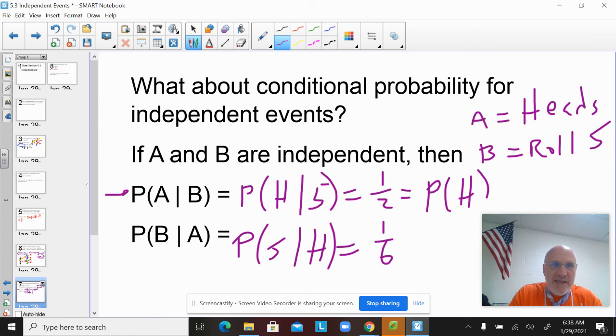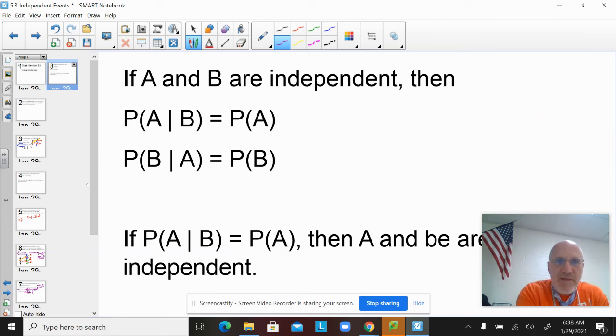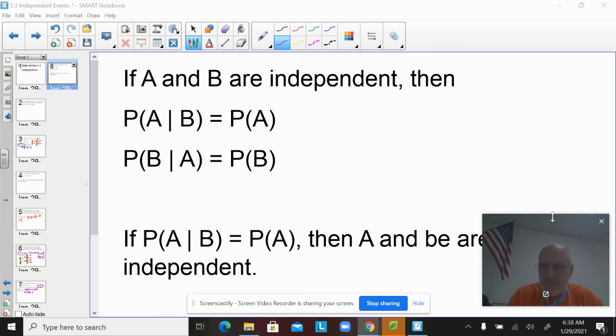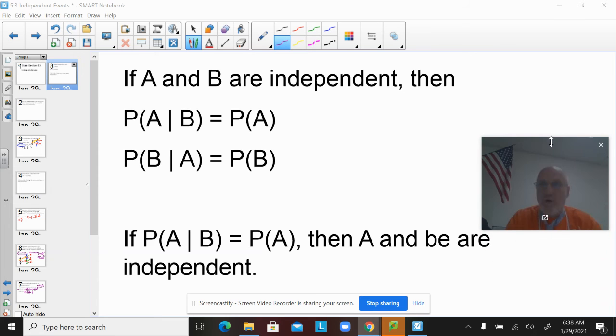So the conclusion is this. And again, you'll notice that this works in both directions. What I mean by that is either you'll be told they're independent and be able to conclude something, or you'll see something's true about some probabilities and then conclude that they're independent.